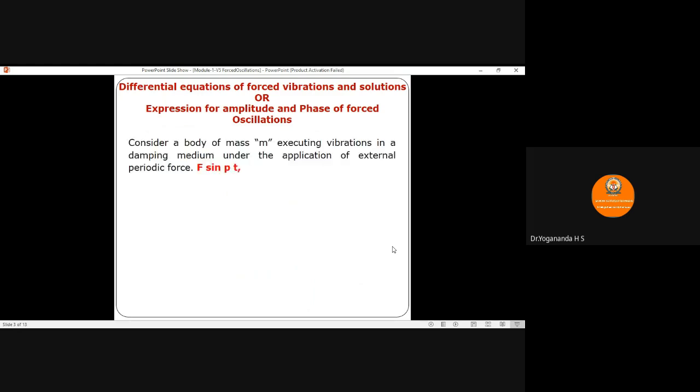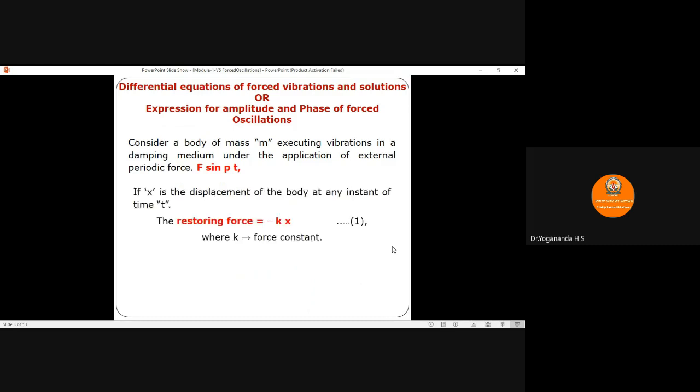Let us derive the differential equation of forced oscillation, or the expression for amplitude and phase of the forced oscillations. Consider a body of mass m executing forced oscillations in a damping medium with the application of an external periodic force F sin pt. If x is the displacement of the body at any instant of time,